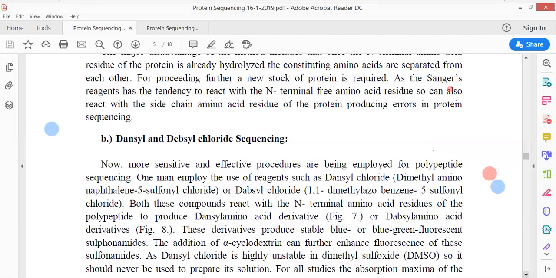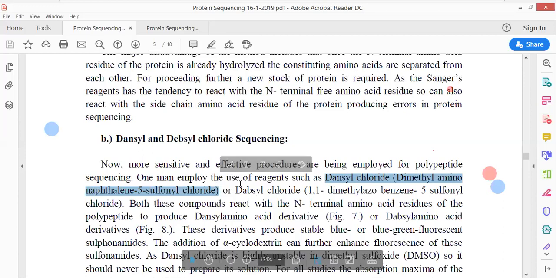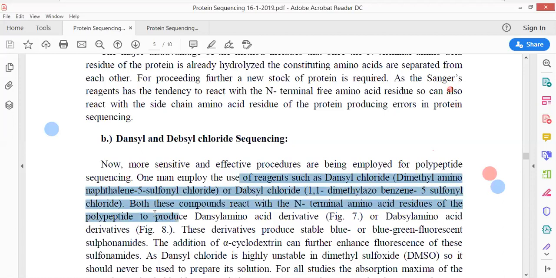The dansyl chloride is 1-dimethylaminonaphthalene-5-sulfonyl chloride. It's clearly written here. Dabsyl chloride, 4-dimethylaminoazobenzene-4-sulfonyl chloride, will be referred to as the dabsyl chloride.